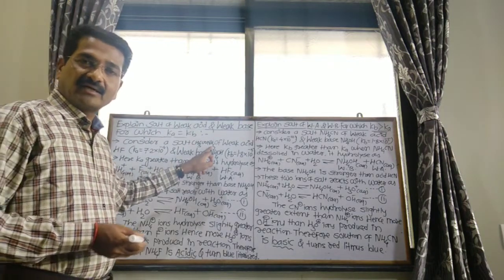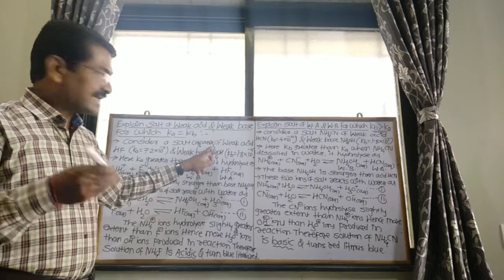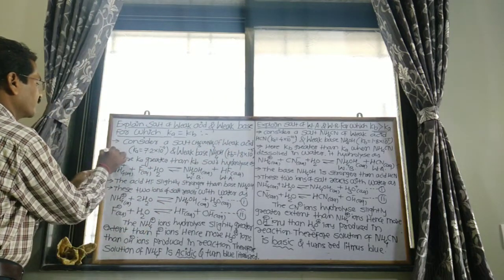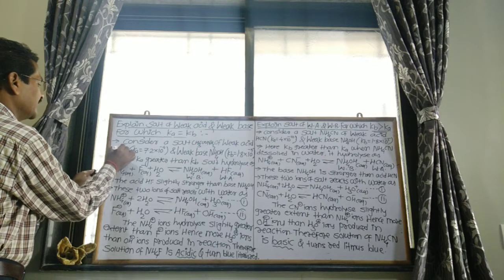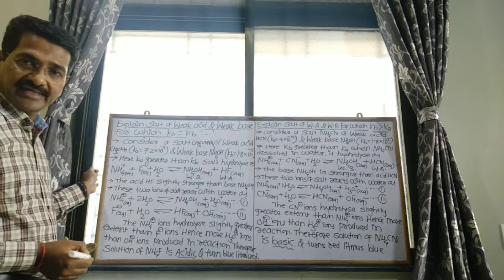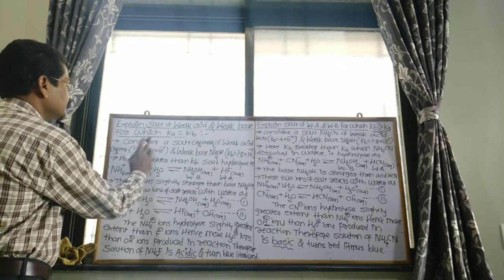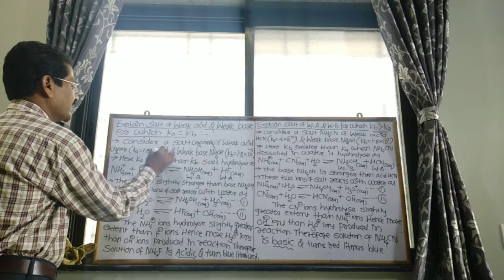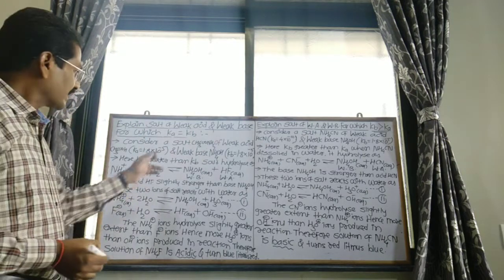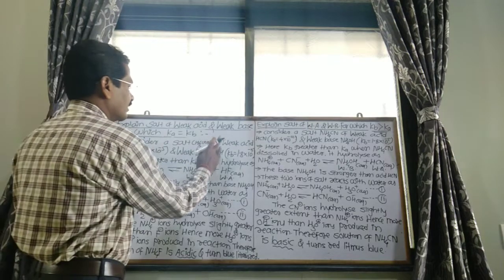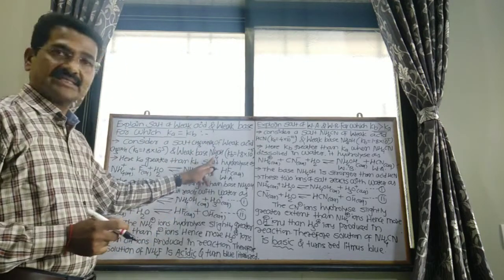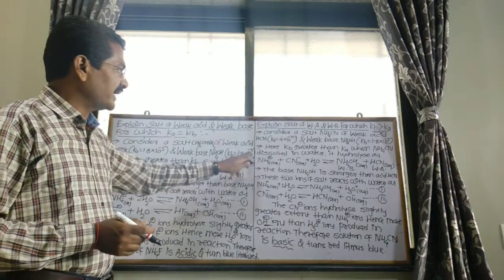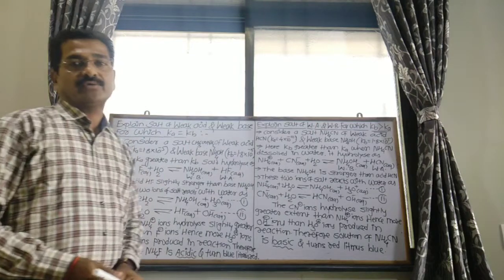Ammonium acetate is made up from a weak acid, acetic acid, CH3COOH, having the dissociation constant value 1.8 into 10 to the power minus 5, and a weak base NH4OH, having the dissociation constant value 1.8 into 10 raised to the power minus 5.